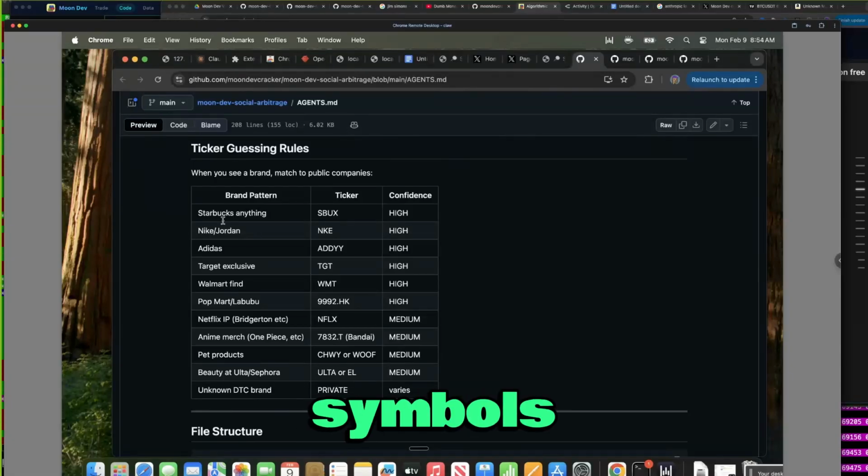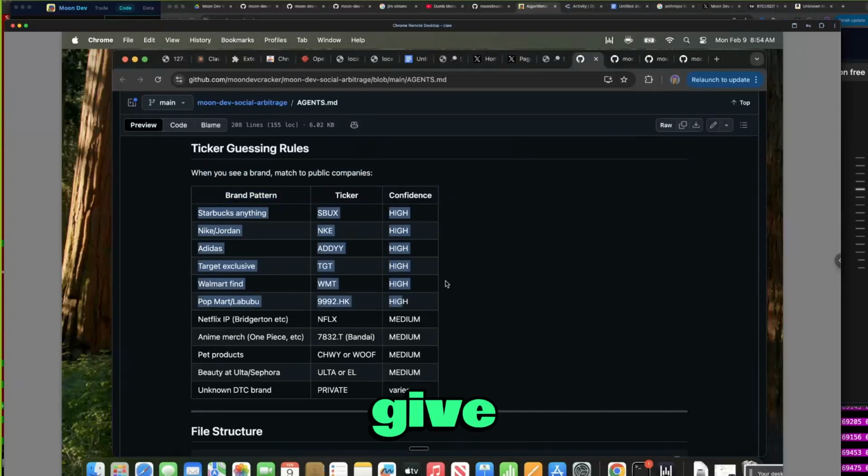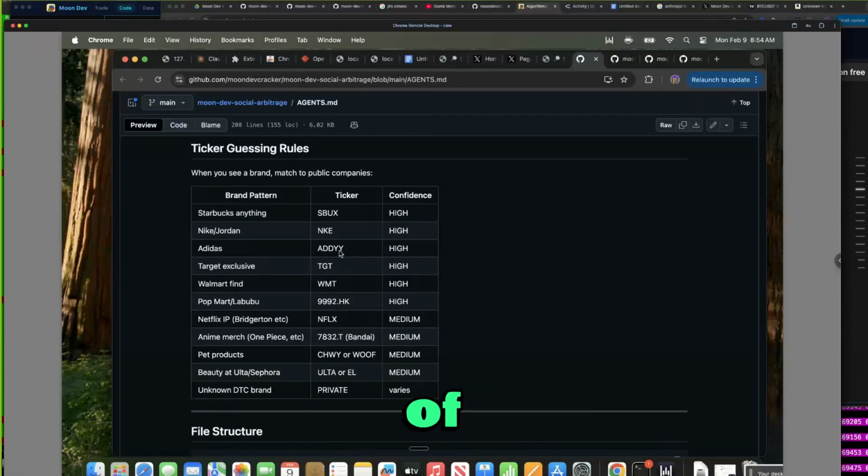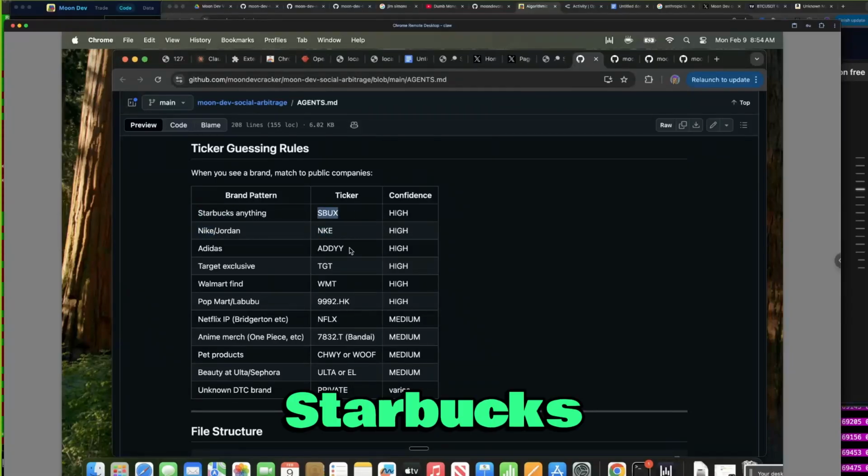Ticker guessing symbols or guessing rules, when you see a brand match to the public company. So giving an example here, high confidence, medium confidence, based off of, okay, they see Adidas, it might be that. They see Nike or Jordan, it might be Nike. Starbucks, it might be Starbucks, S-Bucks.